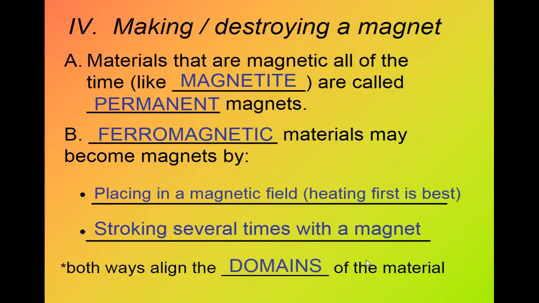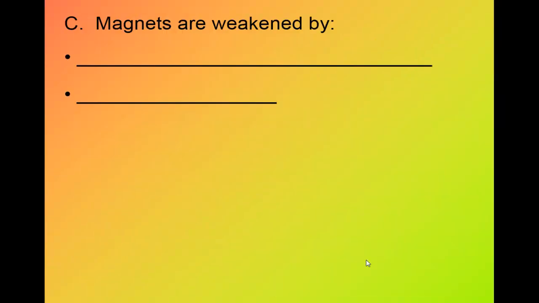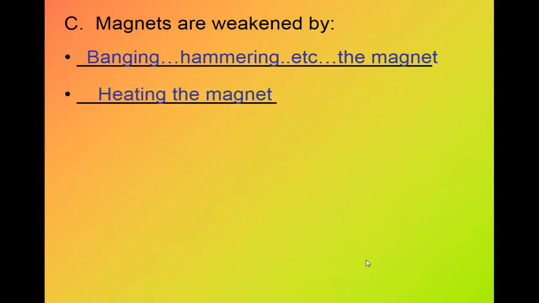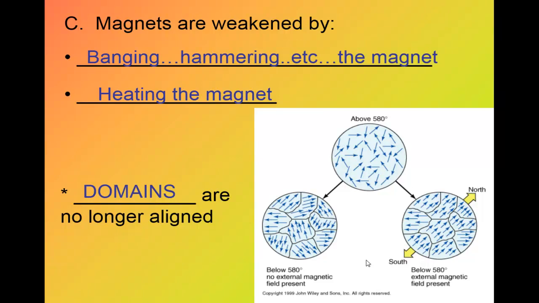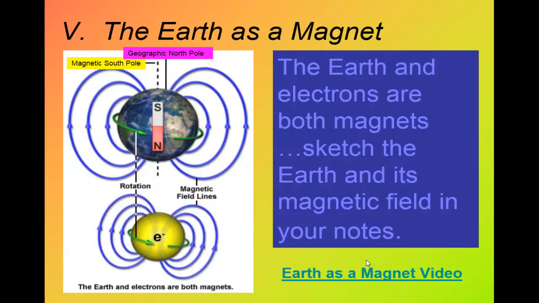Both ways alter the domains of the material. Magnets are weakened by banging, hammering, or heating the magnet. So if you want to destroy the magnet, hammer on it or heat it. The domains are no longer aligned, so we make disruptions in the domains.